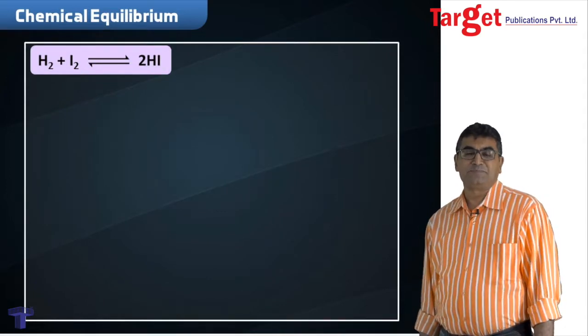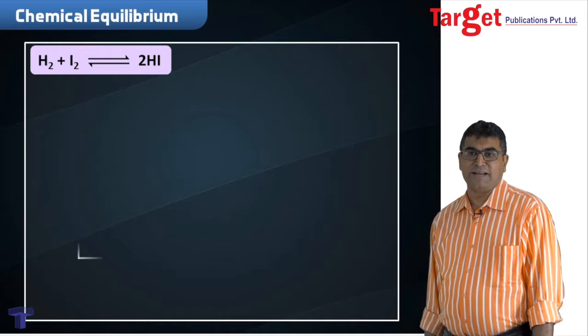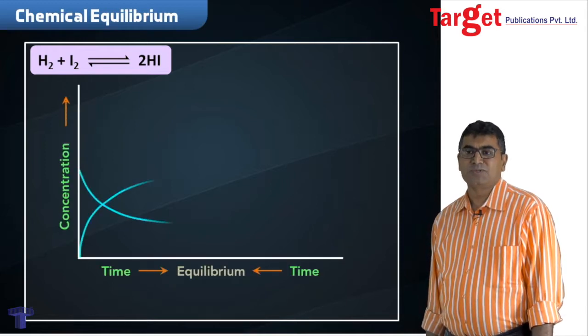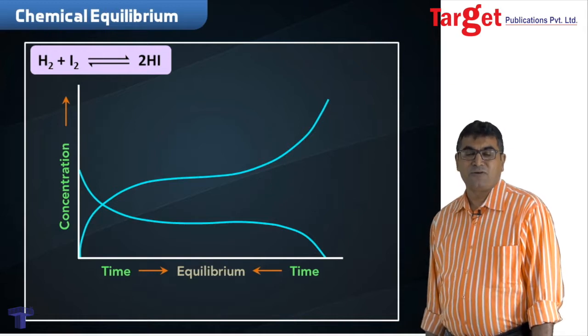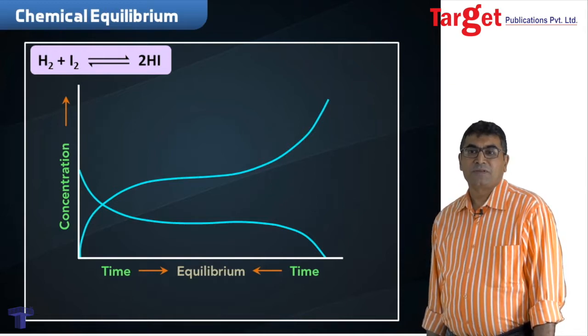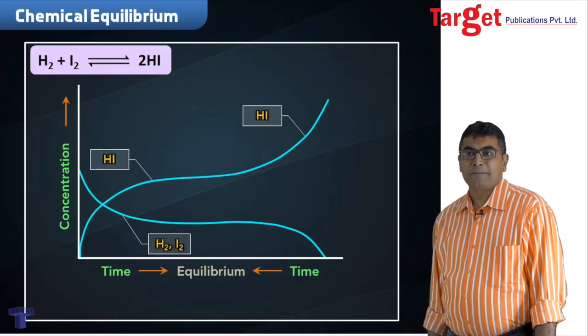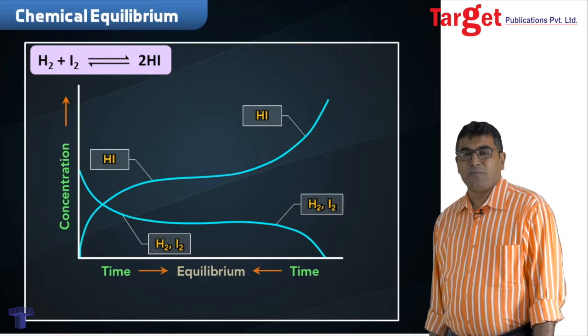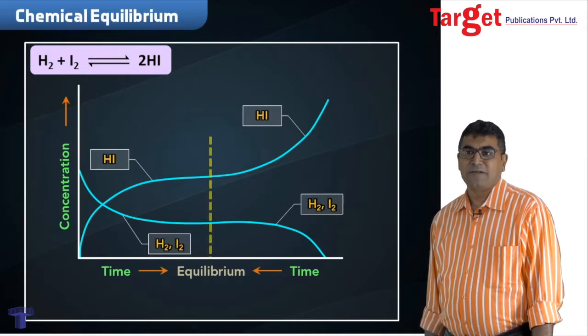Let's take an example. Think of hydrogen and iodine reactants giving hydrogen iodide. The graph shows formation of HI from H2 and I2. Also, we can think of H2 and I2 getting formed from HI. It means that it's a reversible reaction.